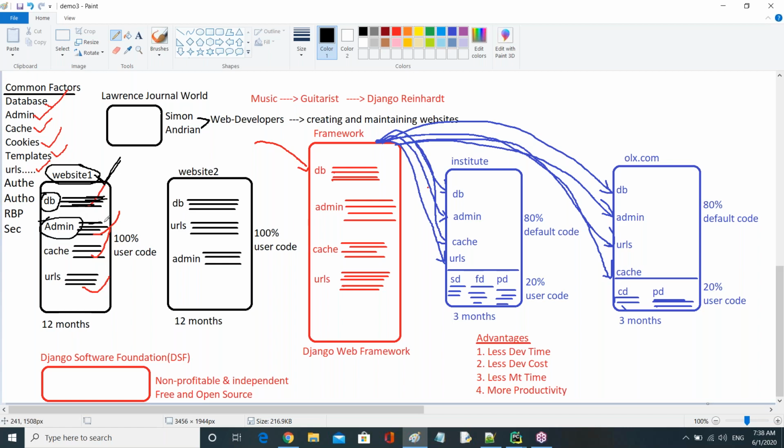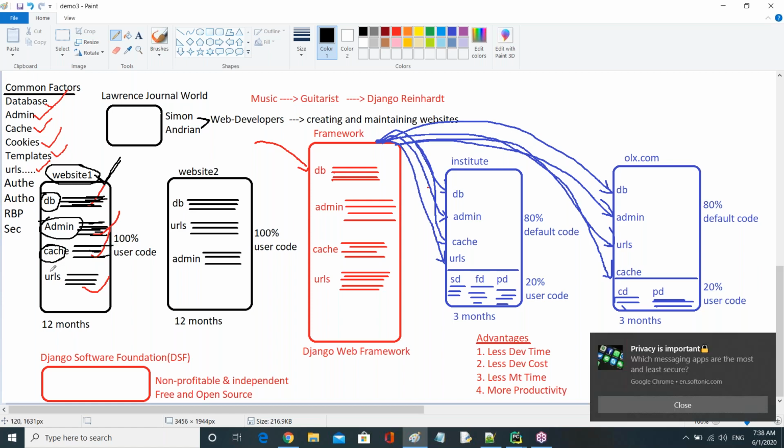Here also, they are writing code manually. They want the cache part. Here also, they are writing code manually. In all parts, they are writing code manually, means almost all the code of the entire website is written manually. In that case, as an example, it takes 12 months.